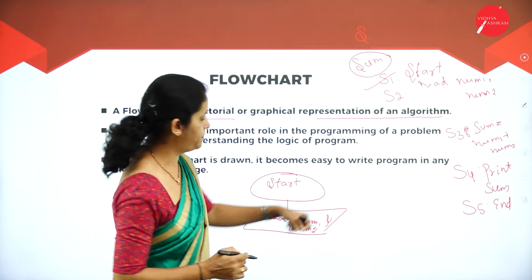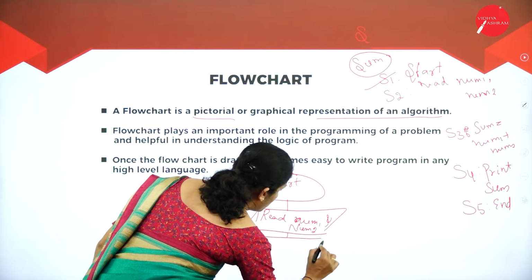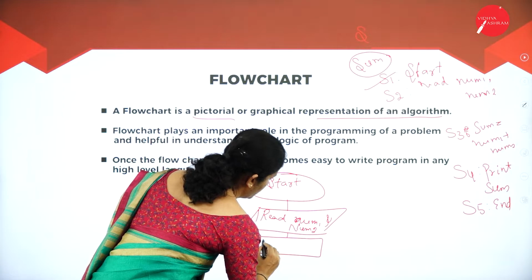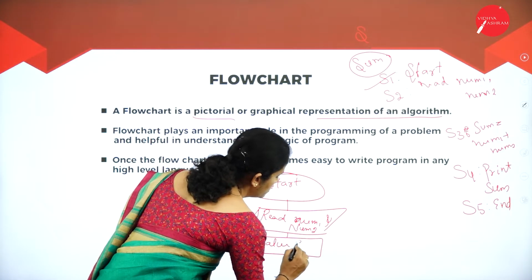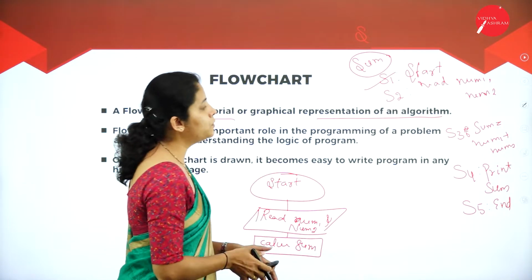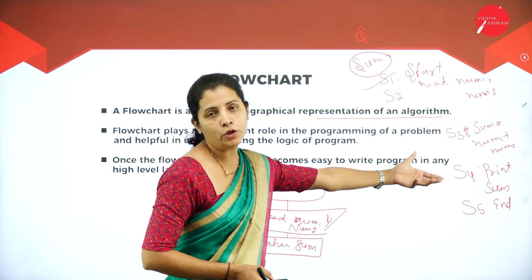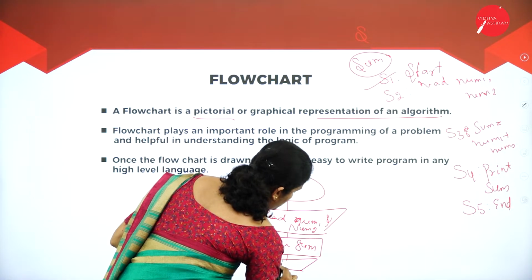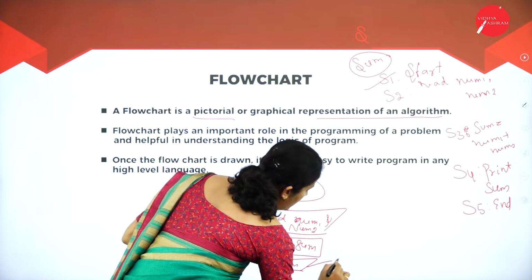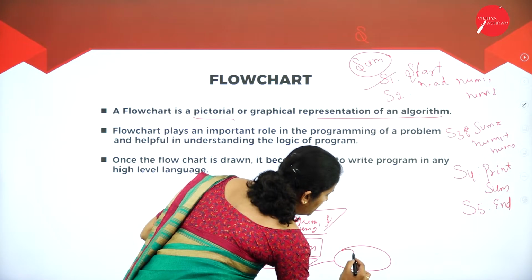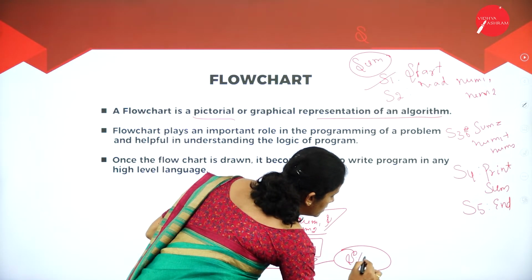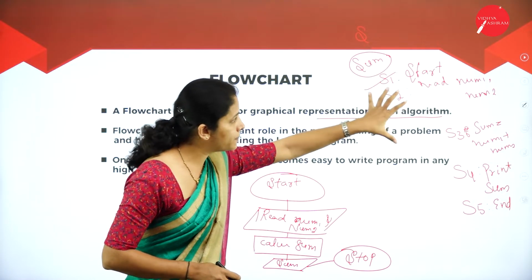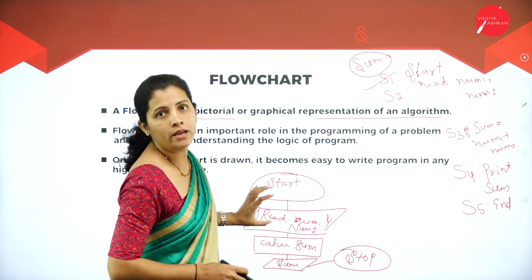Then what is my third step? That is, I'm going to do the calculation. That is finding the sum. Then what is my next step? I'm going to print the output. So print sum, and at the end, I'm going to end my algorithm. So it is stop.